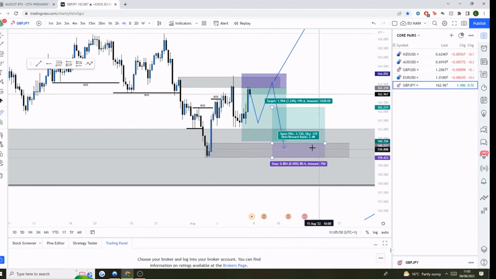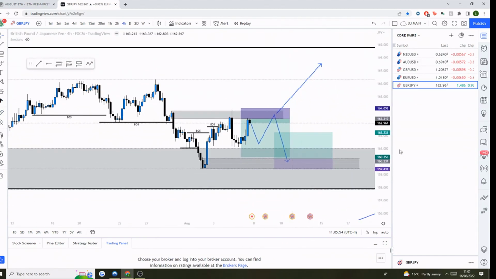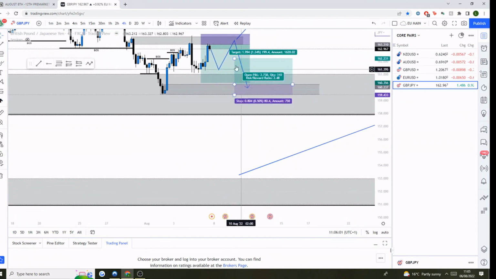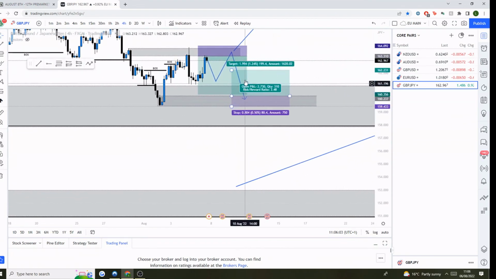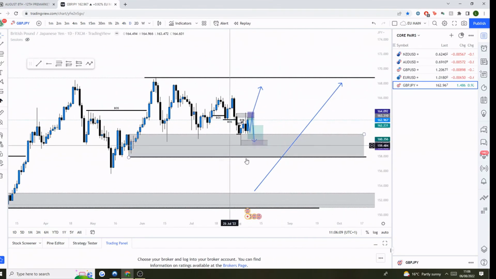Then we can see whether we're going to get the full bullish follow-through to take us into the new daily highs, or if we are just going to continue with what at that point will be a 4-hour bearish structure, and with that 4-hour bearish structure we can look to follow it to take us to the lows. So guys, I hope that was clear for you on GJ, basically just following the 4-hour structures as they unfold this week.